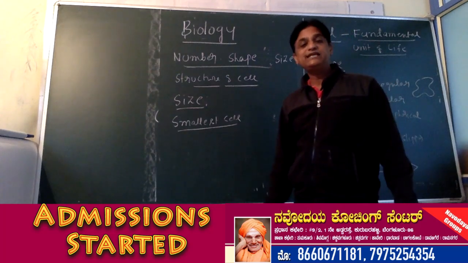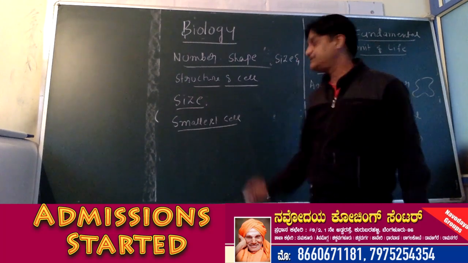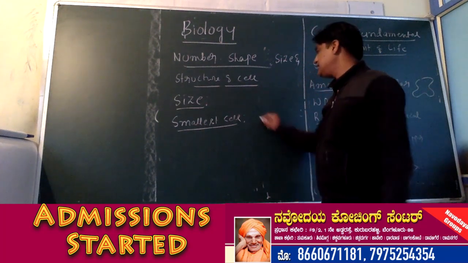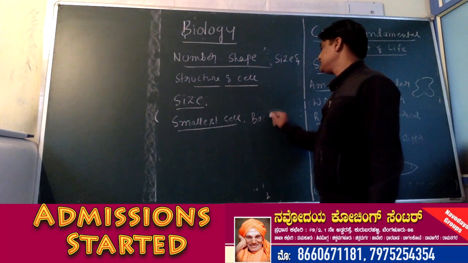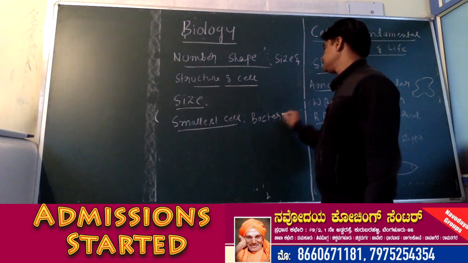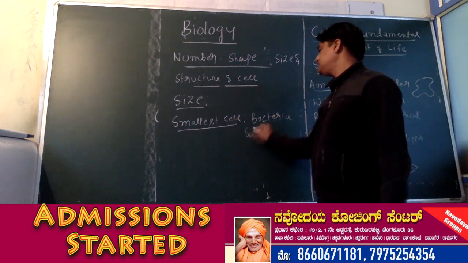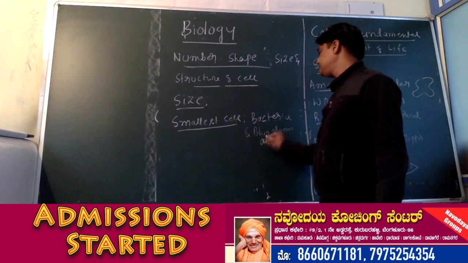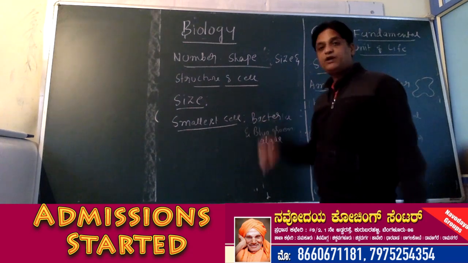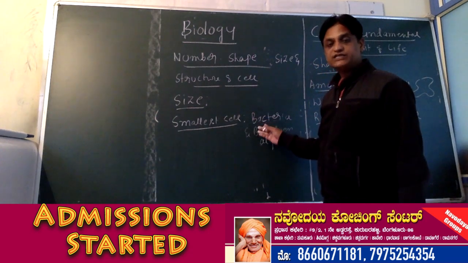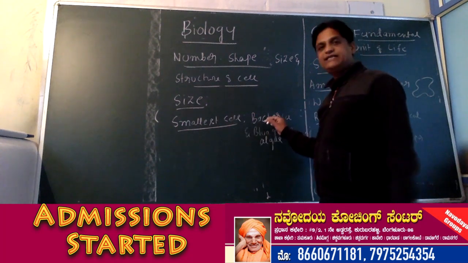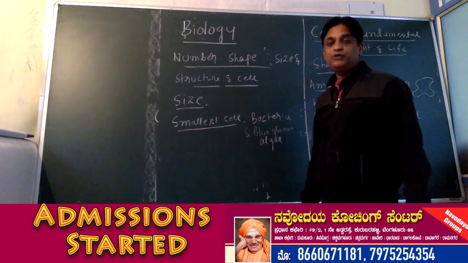So which is the cell that is having smallest size? See, the cell which is having smallest size is bacteria and blue-green algae. So very important, in competitive exams question can be asked. Smallest sized cell, either it is bacteria or blue-green algae.